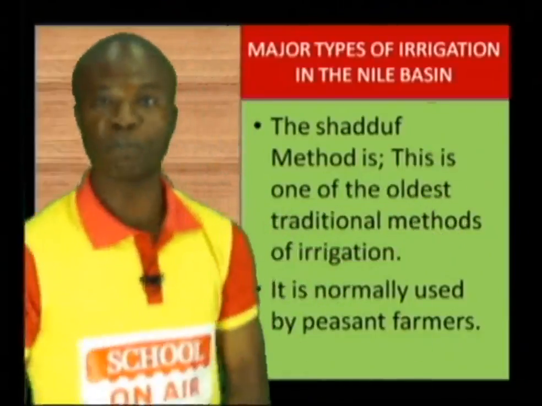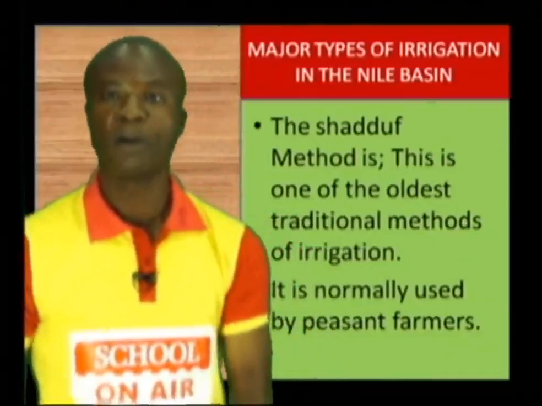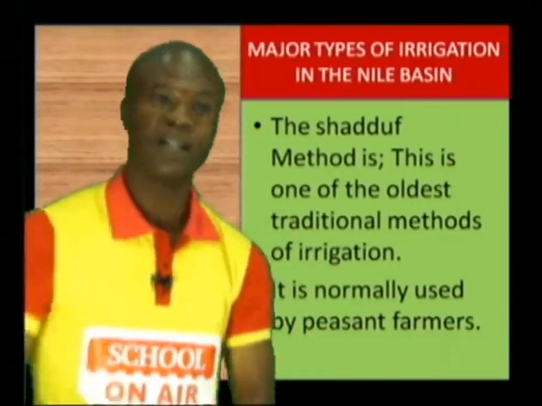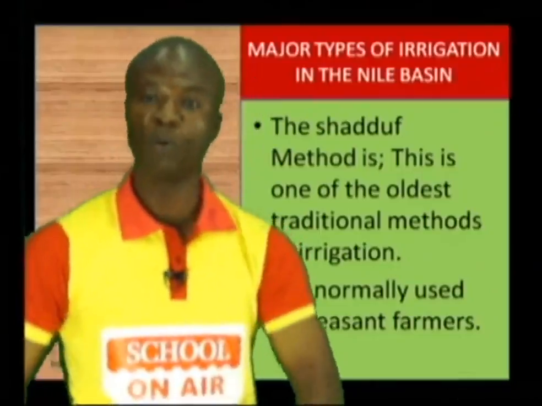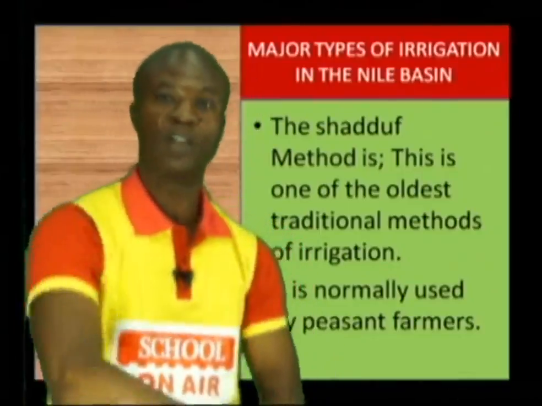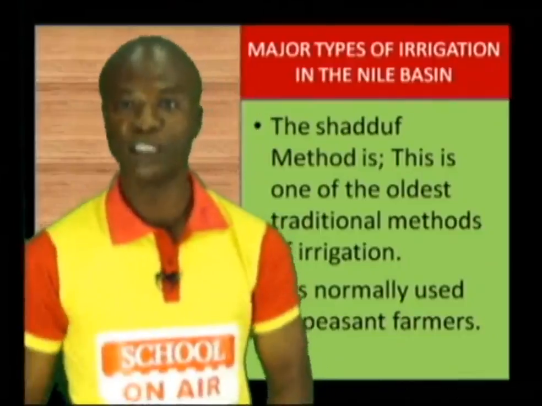And this one is very simple. They just go and collect water from a nearby river and spread it on their farmland with the use of a watering can. Some of them use watering can to water their vegetables.